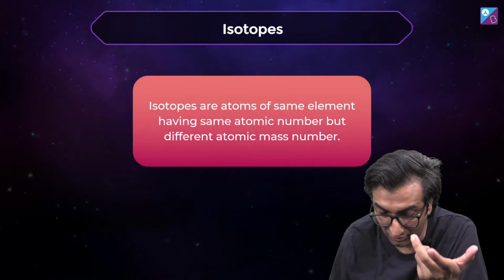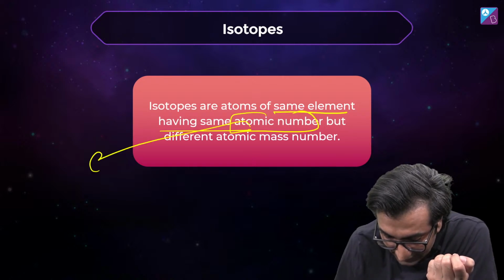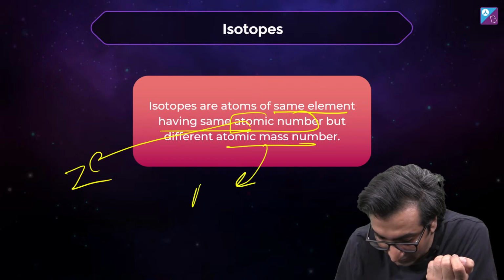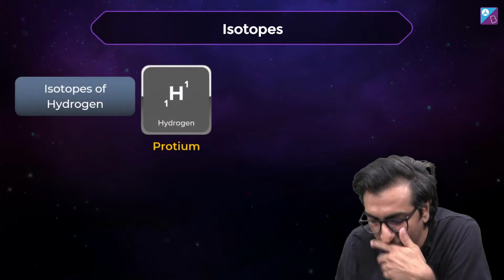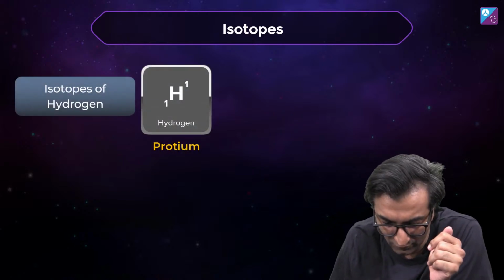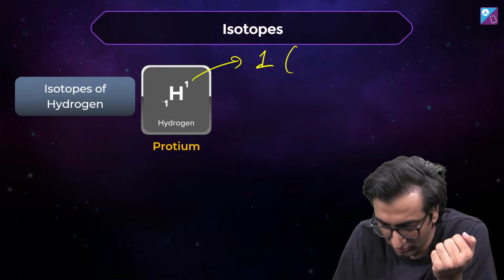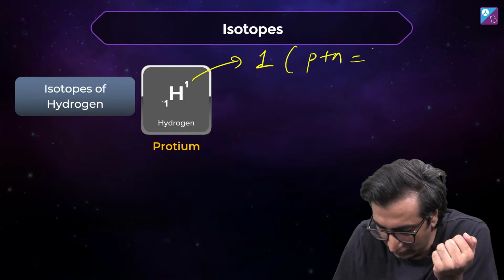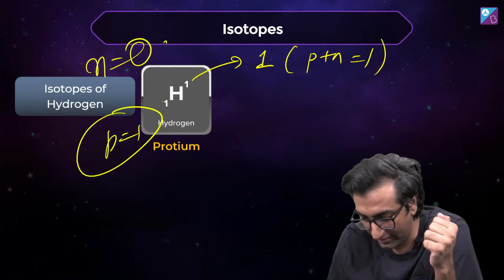So let's take another example of isotopes. Yeah, they are the same element having same atomic number, same Z, different atomic mass number. A is different. ठीक है? So here are examples. सबसे सिंपल वाला हाइड्रोजन, mass number 1, atomic number 1. So protons plus neutrons equal to 1 and proton equal to 1. मतलब कि neutron equal to 0, है ना?